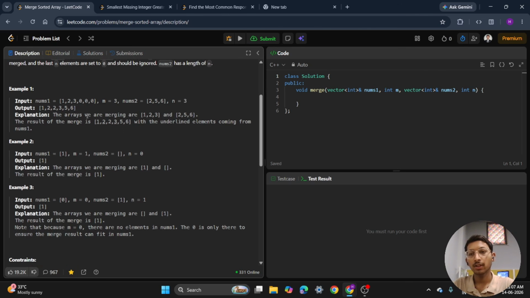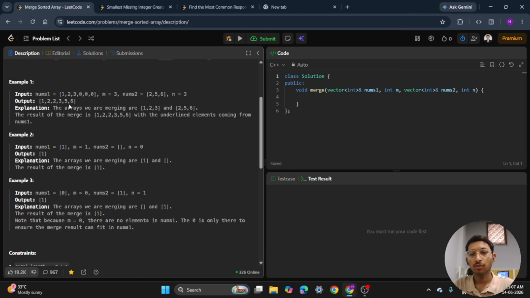Here, example 1 is that nums1 is equal to 1, 2, 3 and triple zeros, where m is equal to 3, and nums2 is equal to 2, 5, 6, where n is equal to 3. After merging, nums1 should become 1, 2, 2, 3, 5, 6.